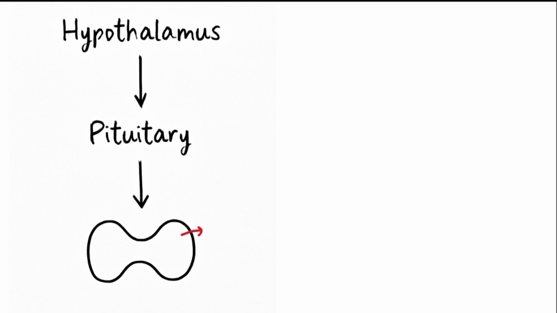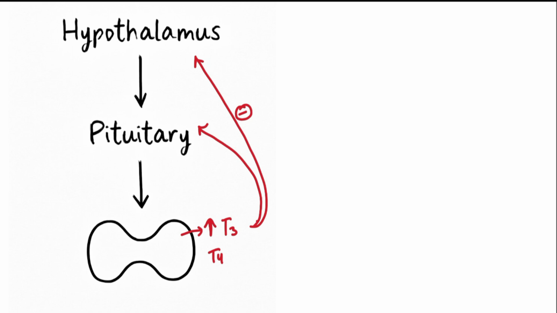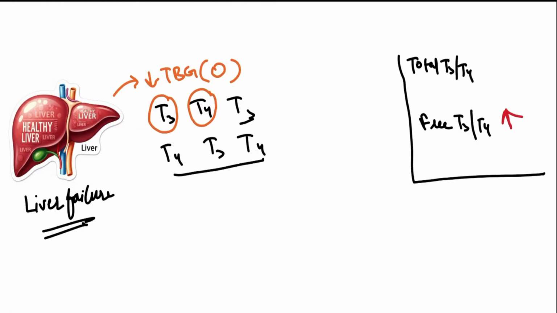As we know, increased T3 and T4 level by negative feedback mechanism inhibit the release of thyroid releasing hormone and thyroid stimulating hormone, and ultimately lead to decreased synthesis and release of T3, T4. Initially increased free T3 and T4 will ultimately be brought back to normal by the decreased production from the thyroid gland.